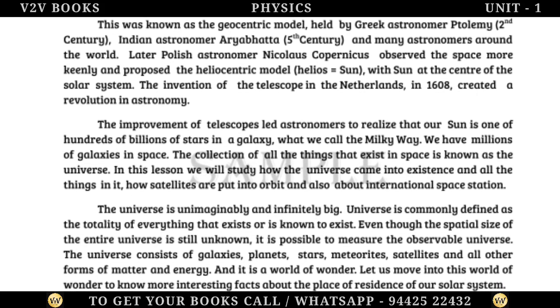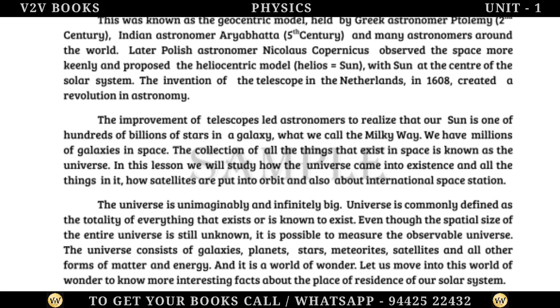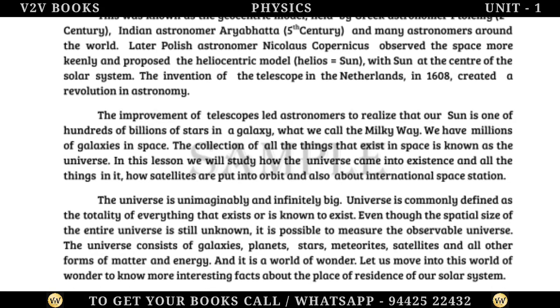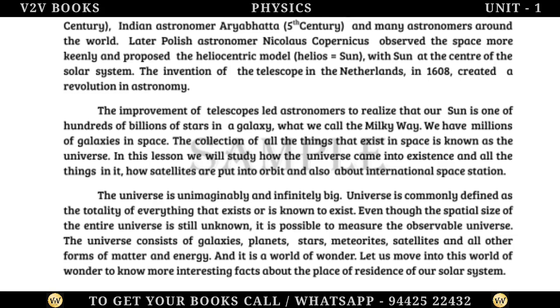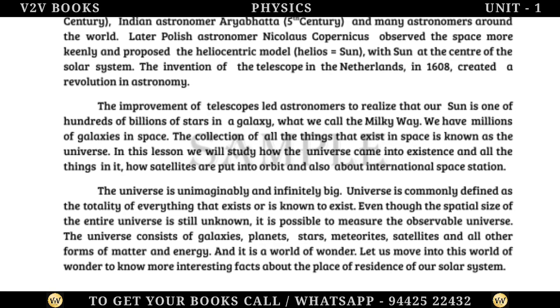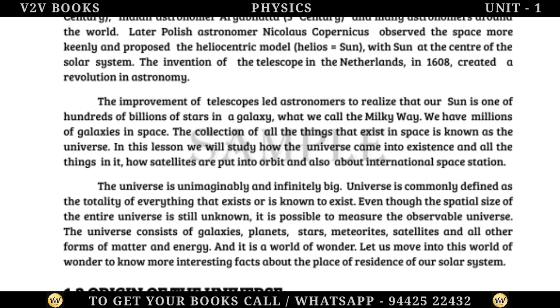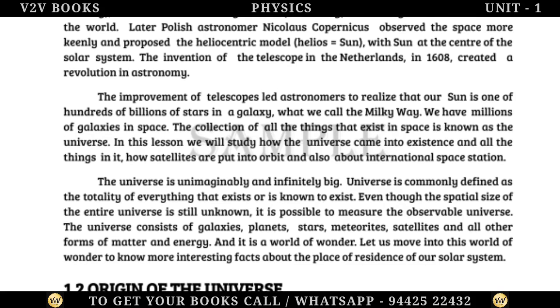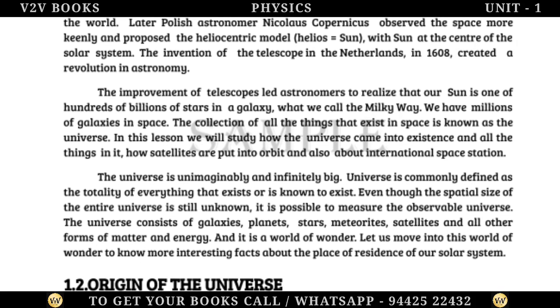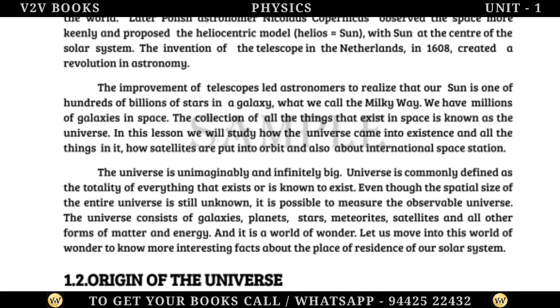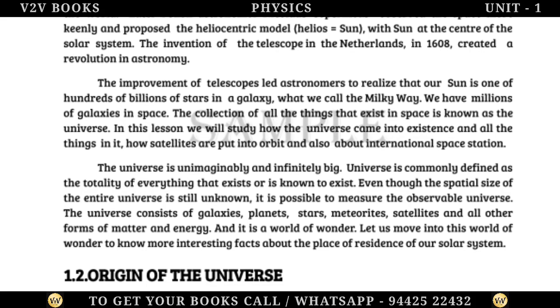The universe is unimaginably and infinitely big. Universe is commonly defined as the totality of everything that exists or is known to exist. Even though the spatial size of the entire universe is still unknown, it is possible to measure the observable universe.